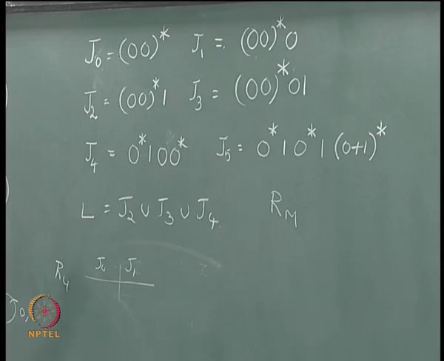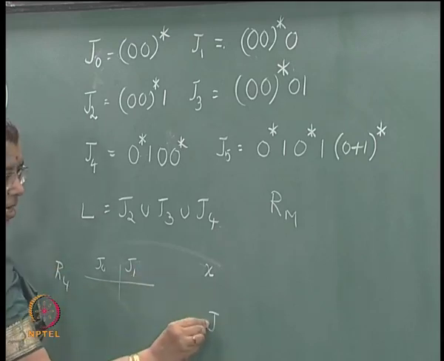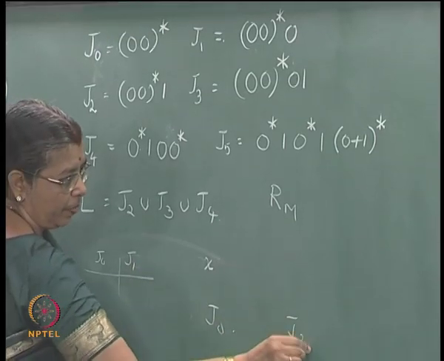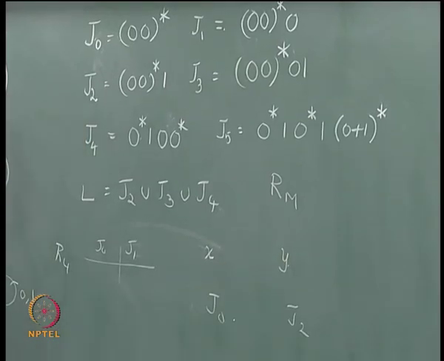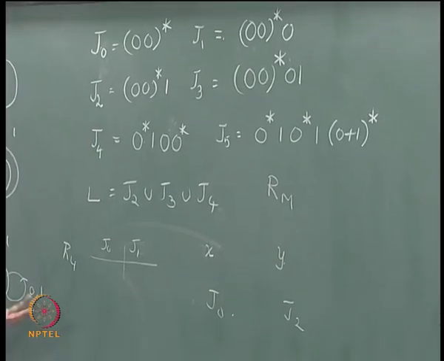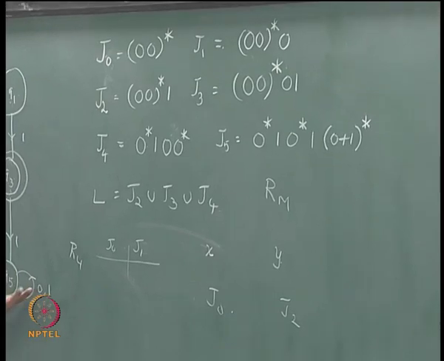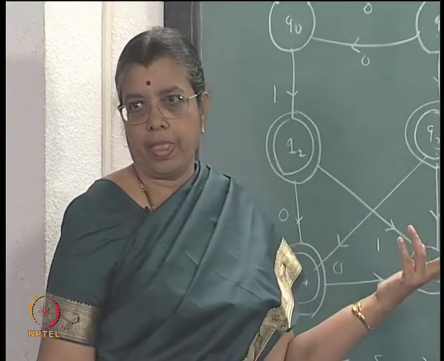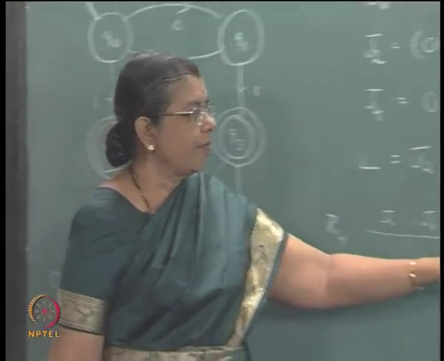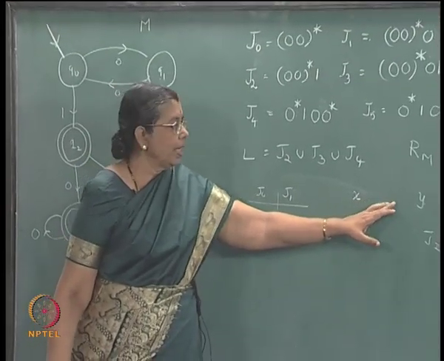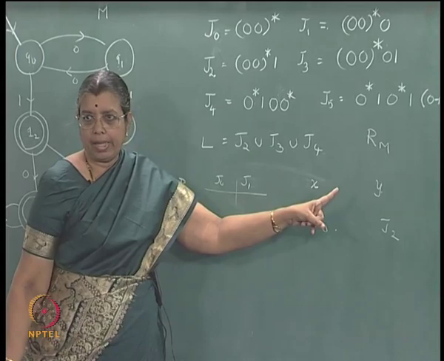And what about J2, J3, J4? Suppose I take one string from, okay, I will consider J0 and J2 now. X belongs to J0, y belongs to J2, right. That means x is a string of zeros alone, y contains 1 1, right.